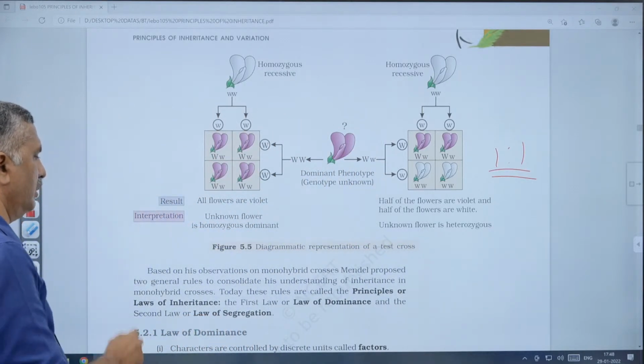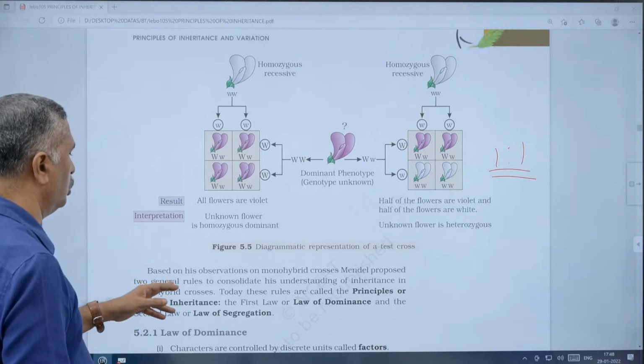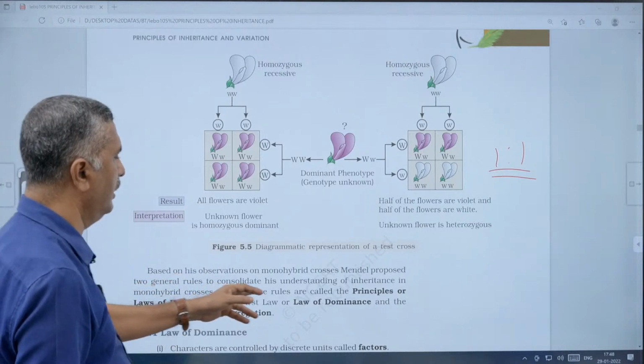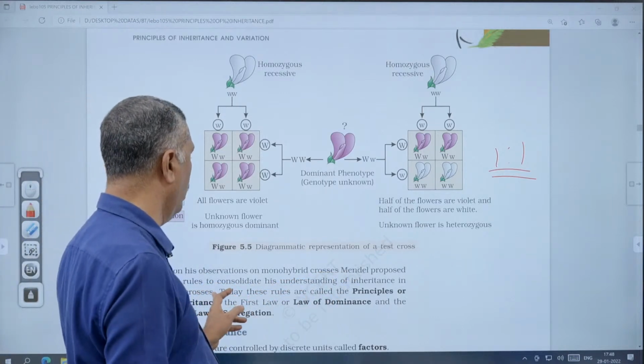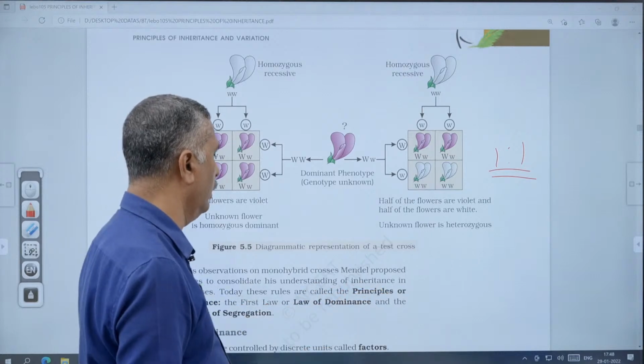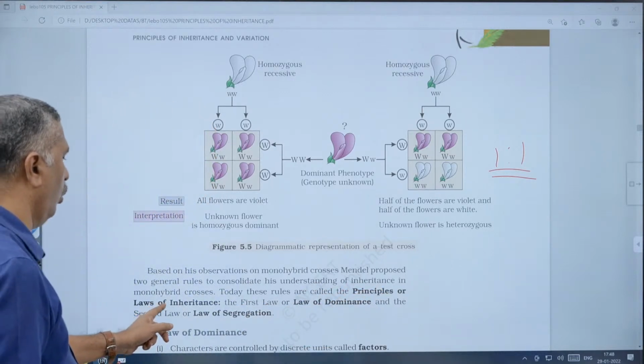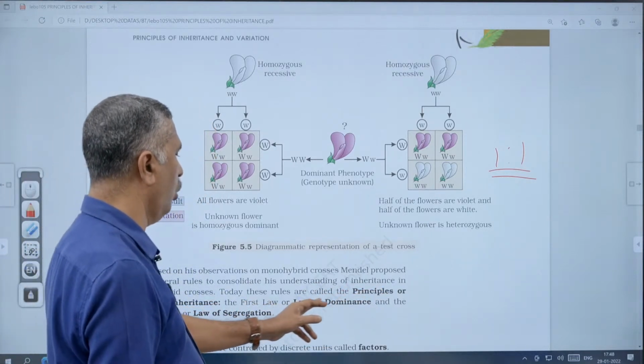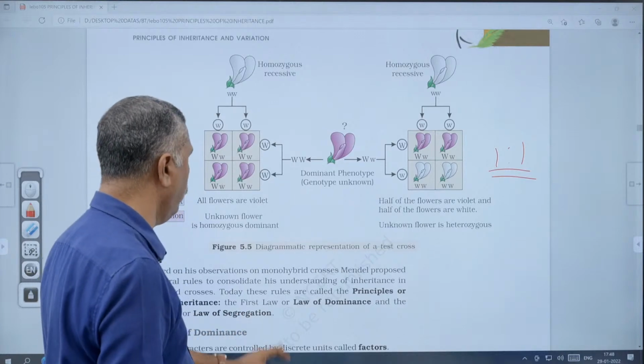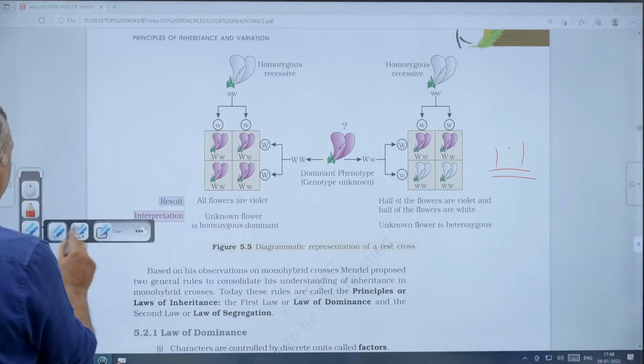Based on his observations on monohybrid crosses, Mendel proposed two general rules to consolidate the understanding of inheritance. Today, these rules are called principles or laws of inheritance. The first law is called the law of dominance and the second law is called the law of segregation, which you already studied in this chapter.